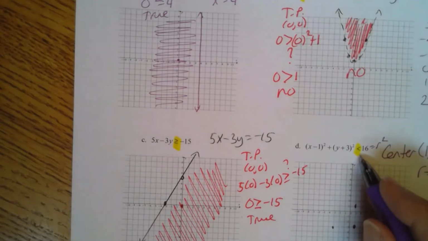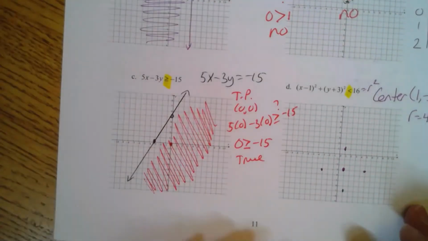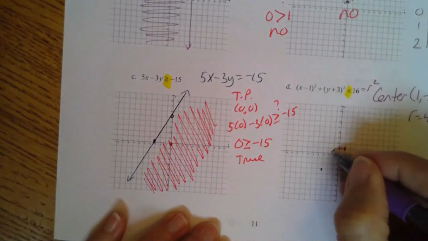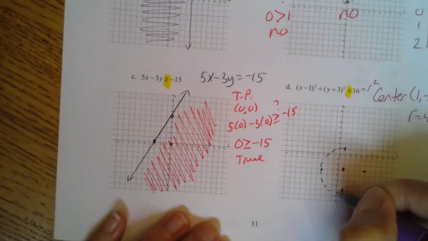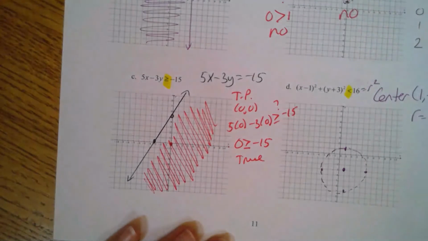Now, is it going to be solid or dotted? Well, it's going to be dotted. Why? Because it's strictly less than. So now you get to draw a beautifully dotted circle. Now where is 0, 0? It's here. But you know what? 0, 0 is not my first choice.